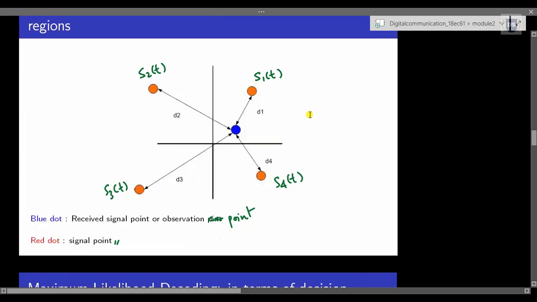Now here, because of that equation, summation j starting from 1 to n of xj minus skj square, we are trying to find out the Euclidean distance between our signal point and the received signal point, because this term represents the signal point and this term over here represents the observational point.